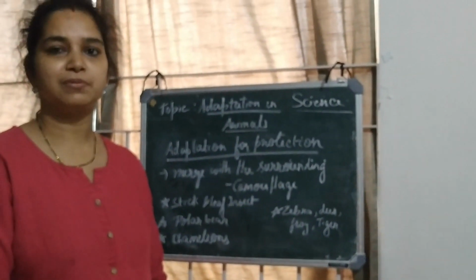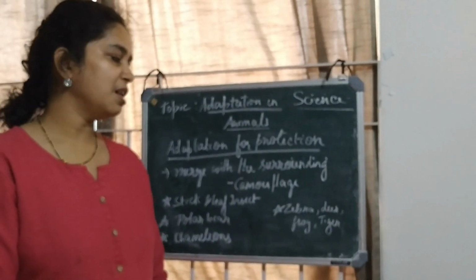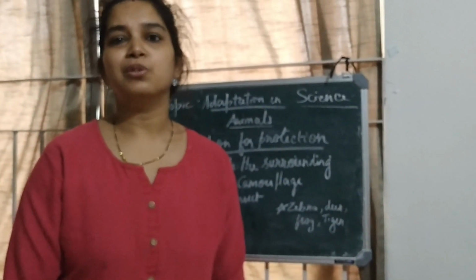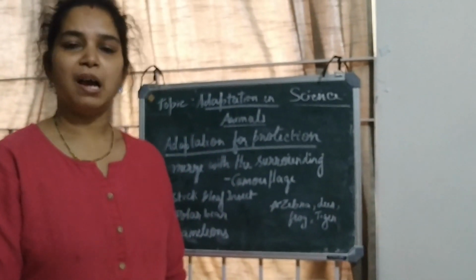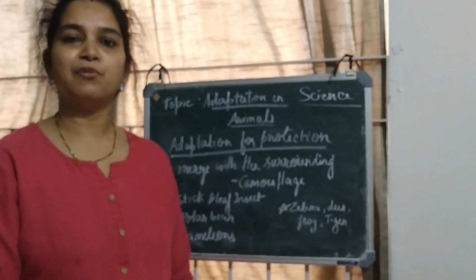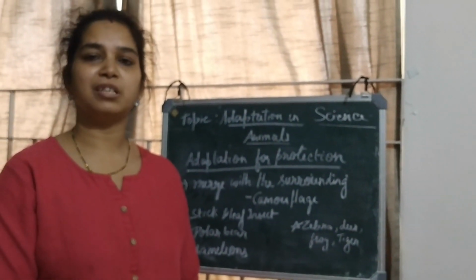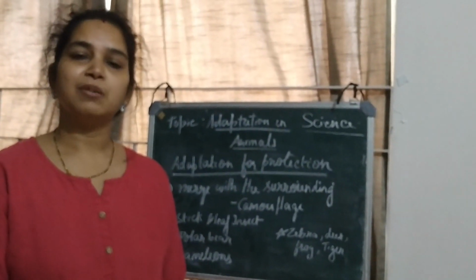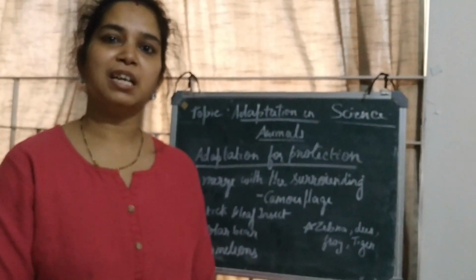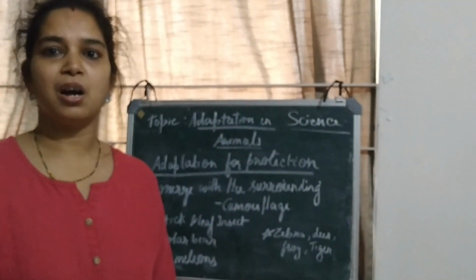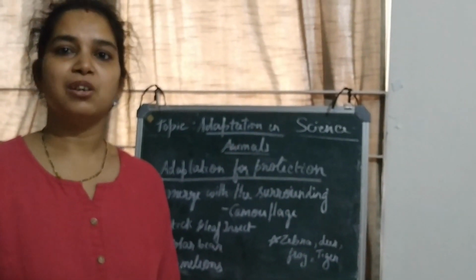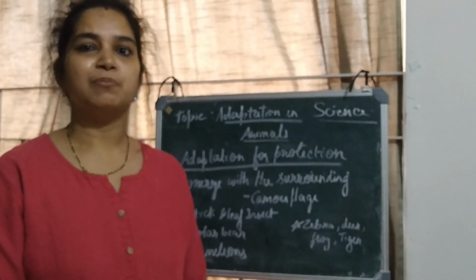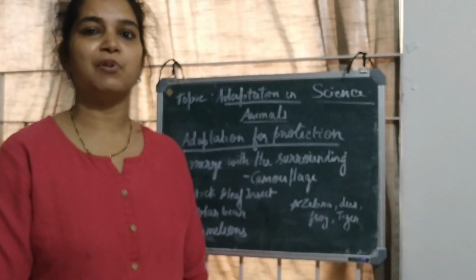So today in this video you studied the adaptation for food and adaptation for protection: how animals adapt themselves for protecting against enemies, and what adaptations they have for eating different food.